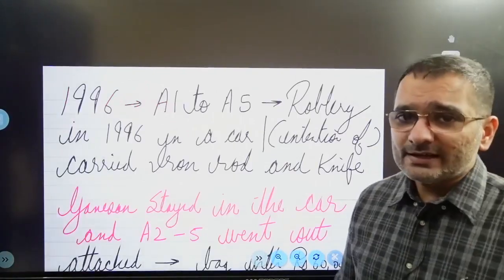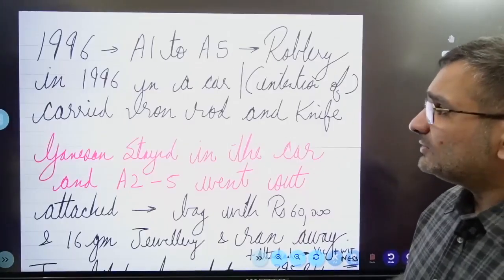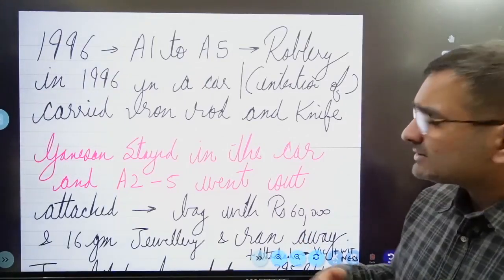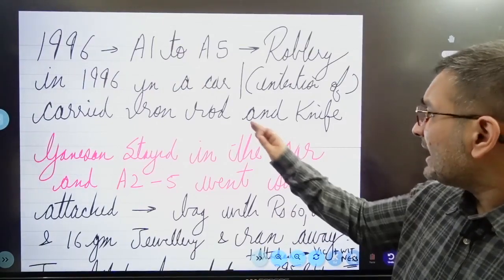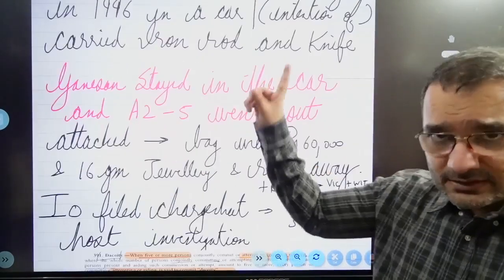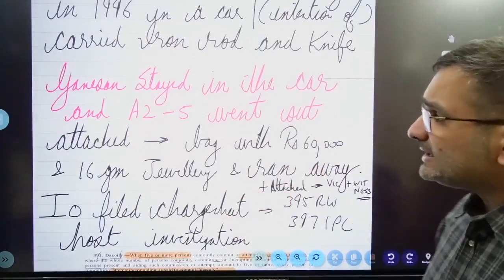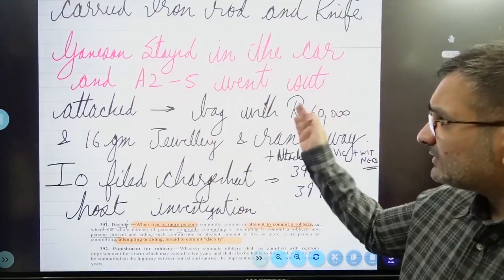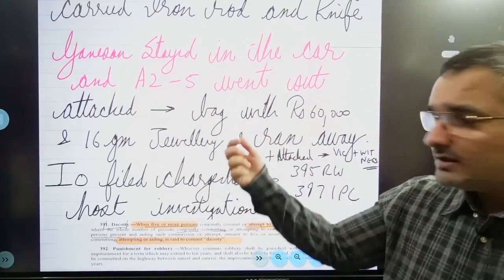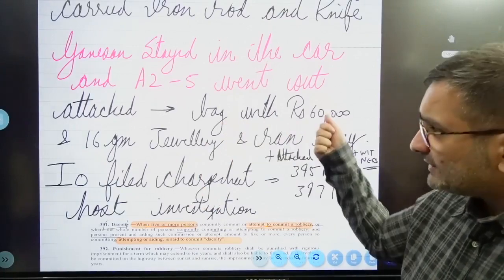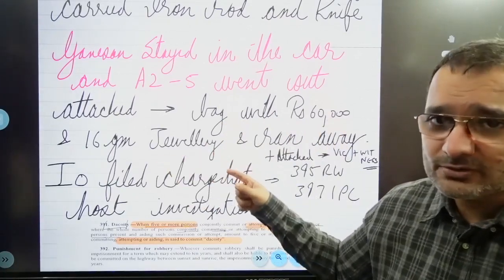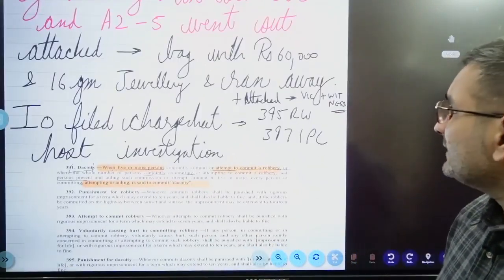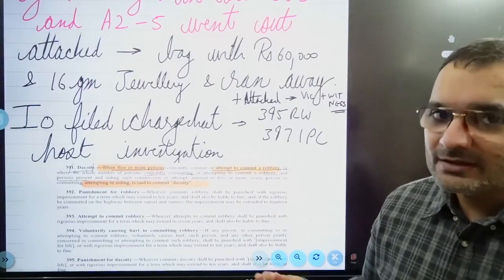So what happens is that in 1996, A1 to A5 go to execute a robbery in a car with the intention of committing a robbery. They carried an iron rod and a knife. Ganeshan, whose appeal we are primarily discussing, stayed in the car, and the accused A2 to A5 went out and attacked a person and snatched away a bag which had 60,000 rupees and 16 grams of jewelry. Now this is a lot of stuff way back then in 96. They ran away and they attacked another witness as well.